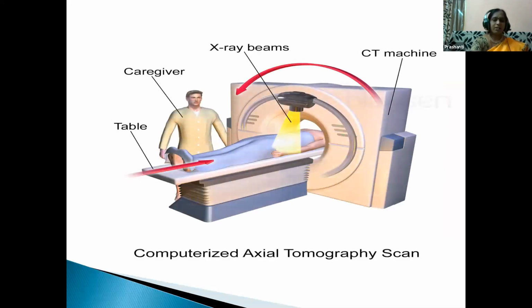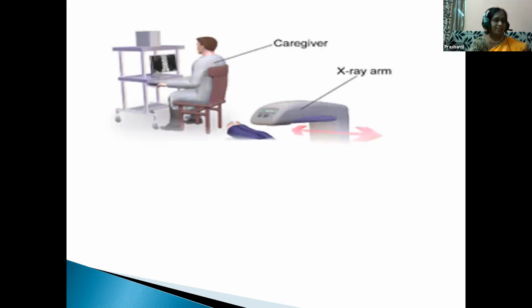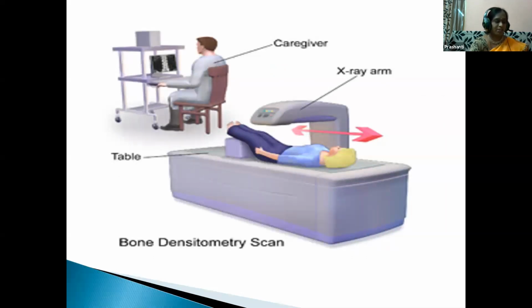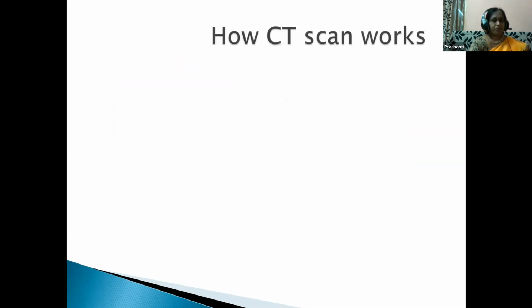Here, just see, children, this is a combination of X-rays, and the readings are being taken on the computer. So it is called a computerized axial tomography scan. And these cross-sectional images of that area are examined on the computer by monitoring it carefully. Then how does a CT scan work?